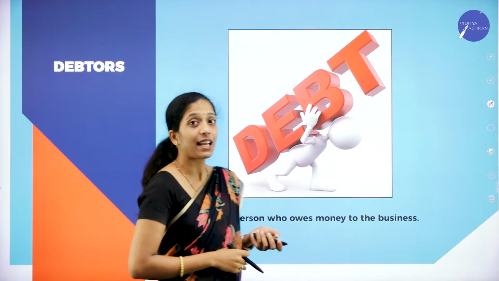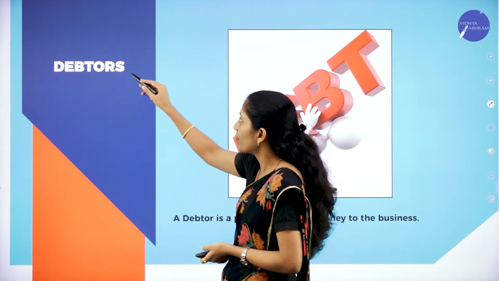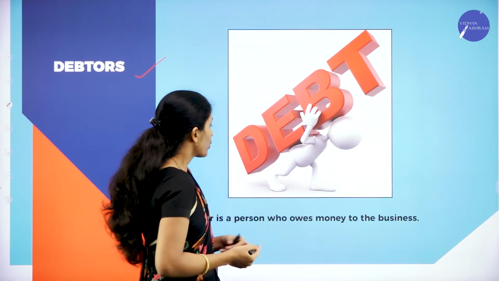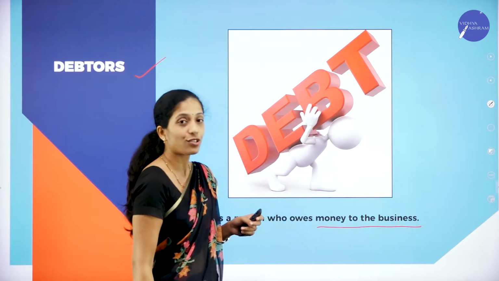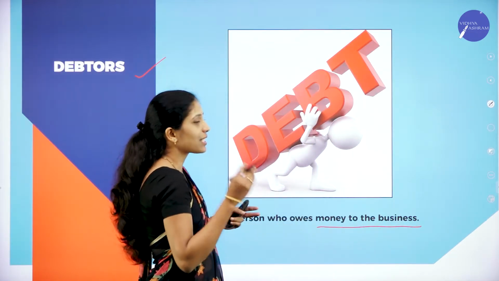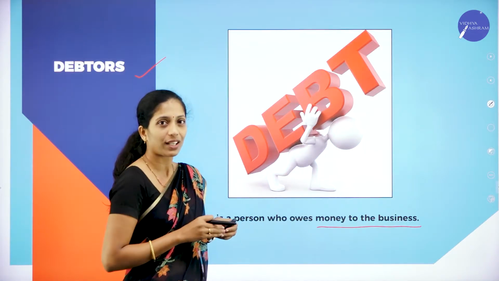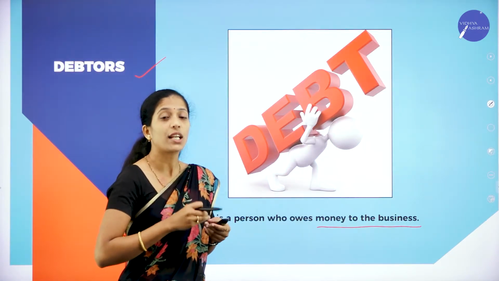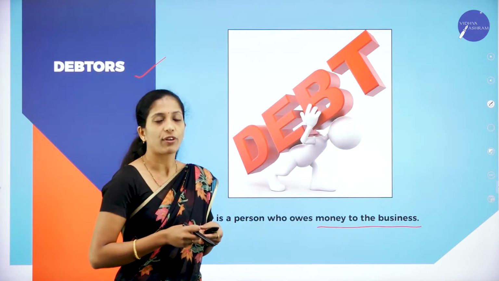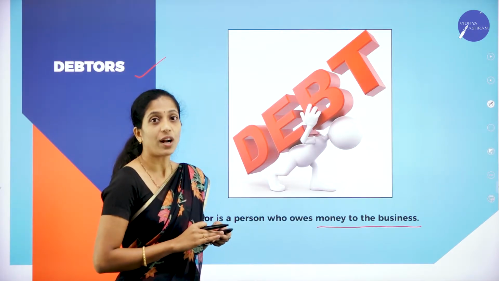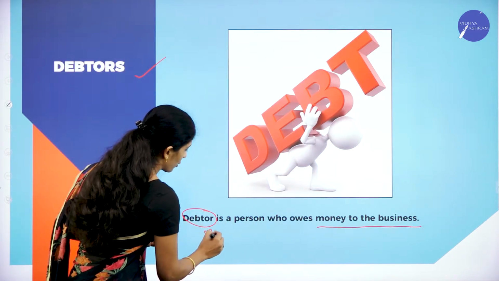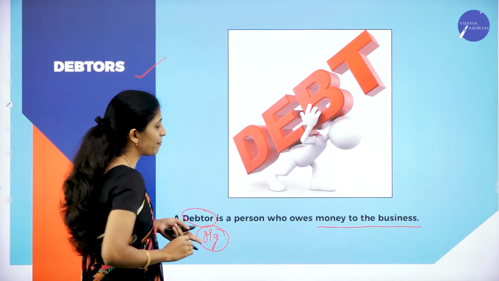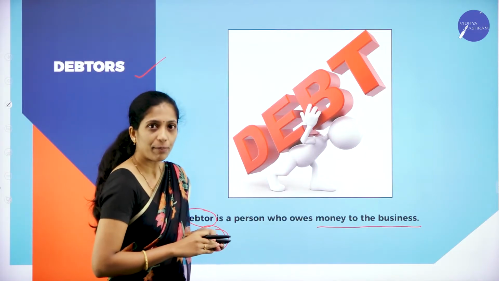Now moving on to the next one, debtors. So the next important accounting term is debtors. Now what do you mean by debtors? Debtors is a person who owes money to the business. That is known as what? Debtors. Suppose some amount has to be given to the organization, or the organization has to receive some amount from somebody else, that is called what? Debtors. Now, debtors is a person. Suppose debtors, let us assume it is an organization, is a person who owes money to the business.